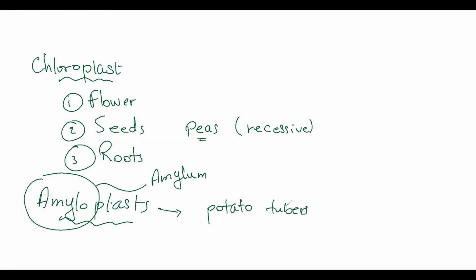Amyloplasts are kind of cells that contain structures similar to chloroplast, but they are not green. They are white in color. They are colorless, and they store starch inside.